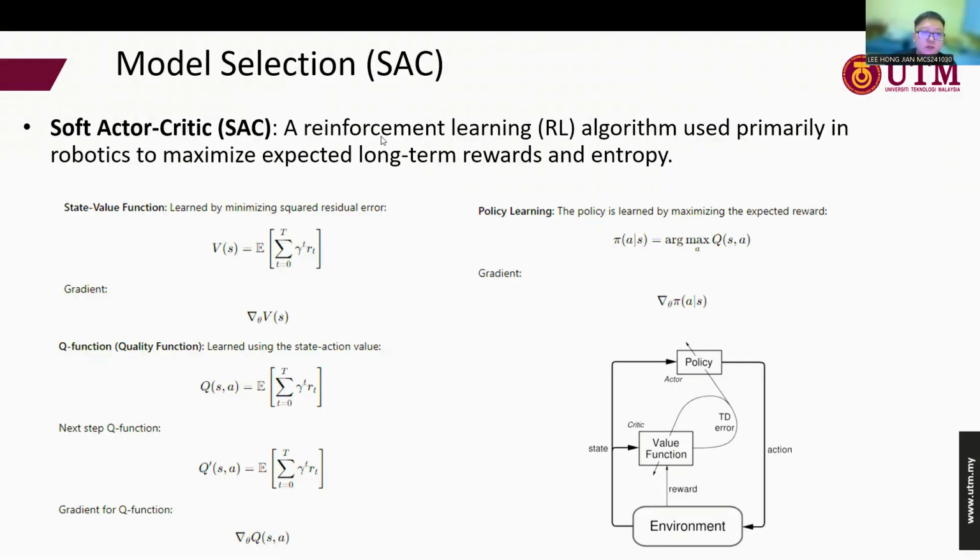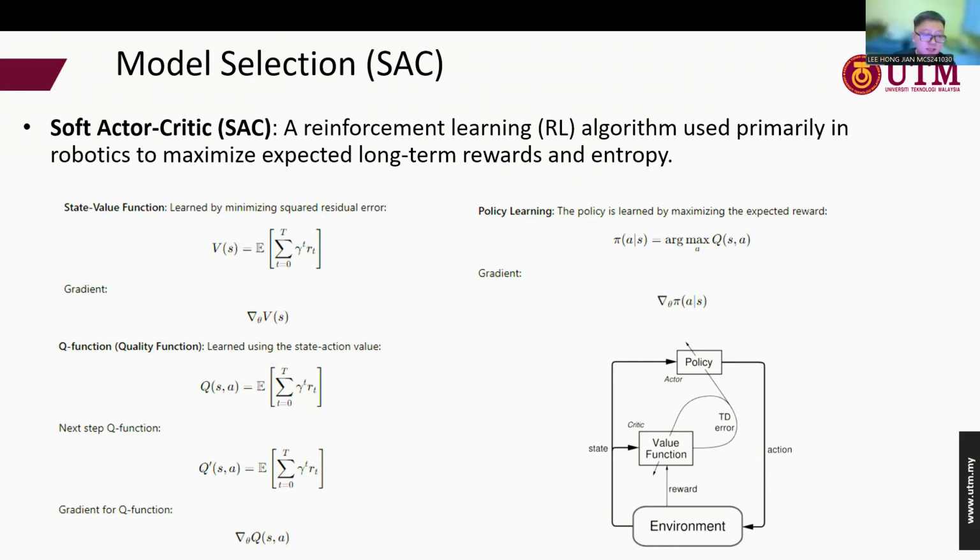So next is for the SAC. It's a combination of the actor and the critic to maximize the expected long-term reward and also the entropy. You can see here the first formula on the left side, the state value function. This one calculates the expected future reward by minimizing the squared error between the predicted and the actual reward. And this one is the same as the Q function, given the state and the action at that particular step.